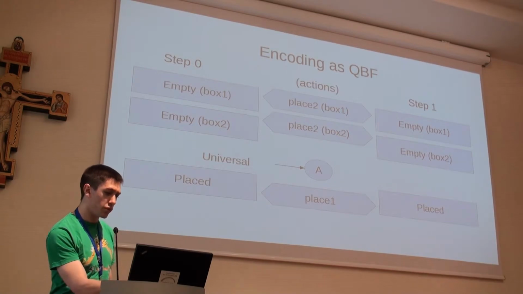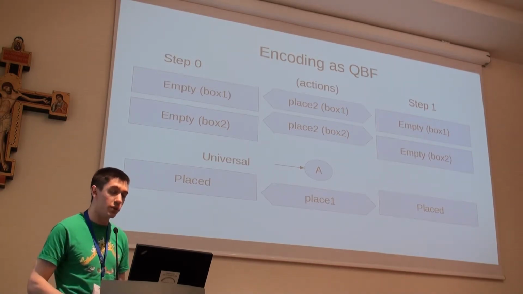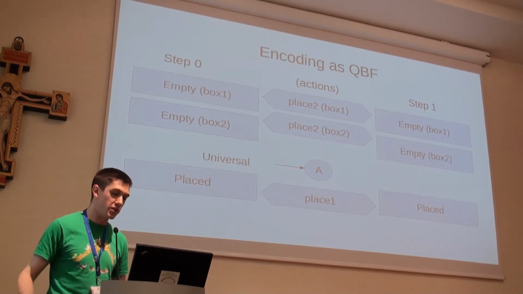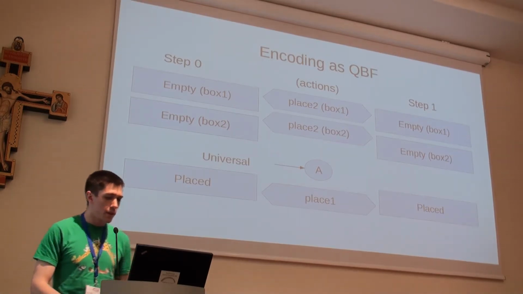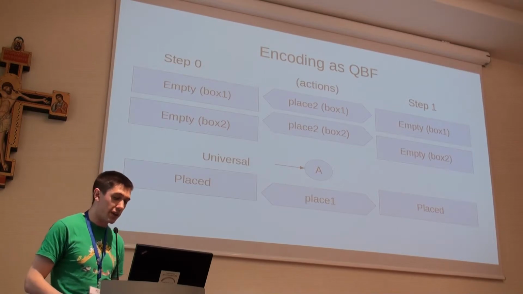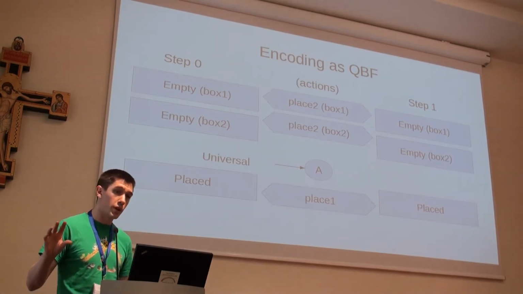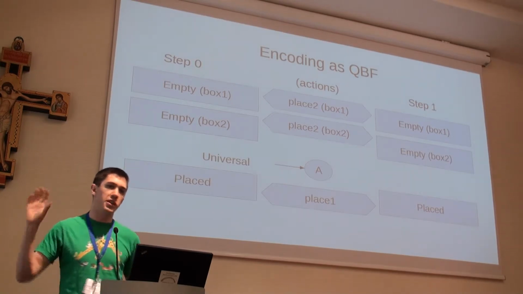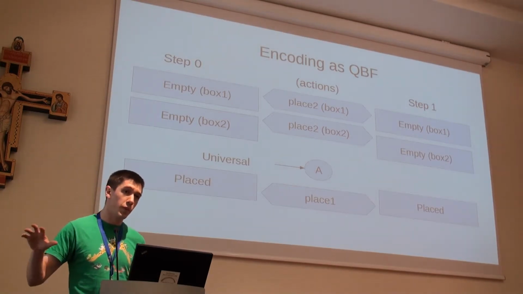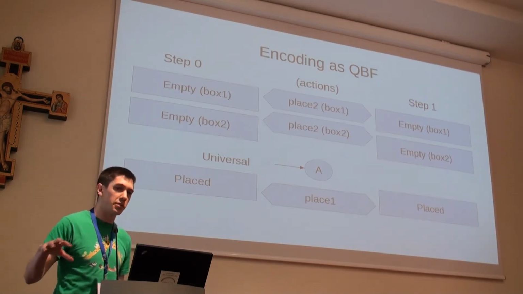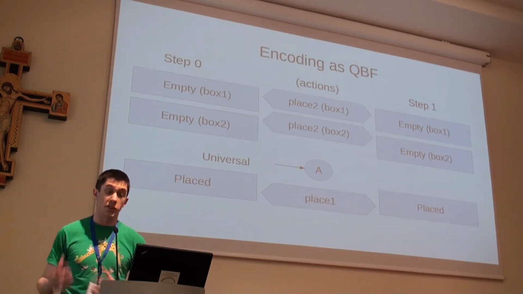And we've dropped the parameters from the existential variables at the bottom now, because those variables refer to all of the pigeons. One problem we have now, though, is that if we say place 1 is true, and we're putting the first pigeon into the first box, same as before, there's nothing to stop us putting the second pigeon into the first box at the same time. And we don't want that to happen because that's impossible.